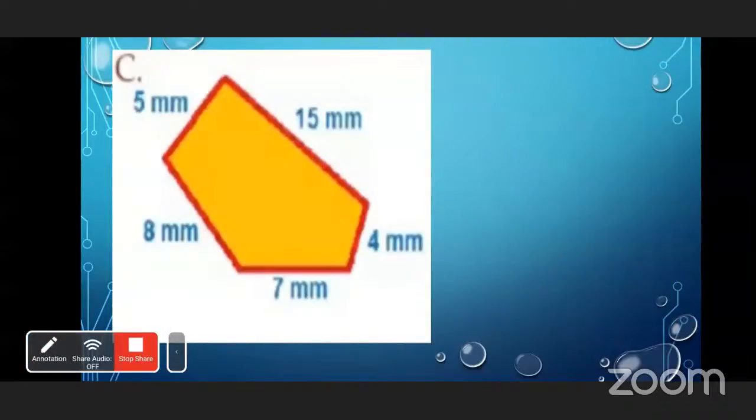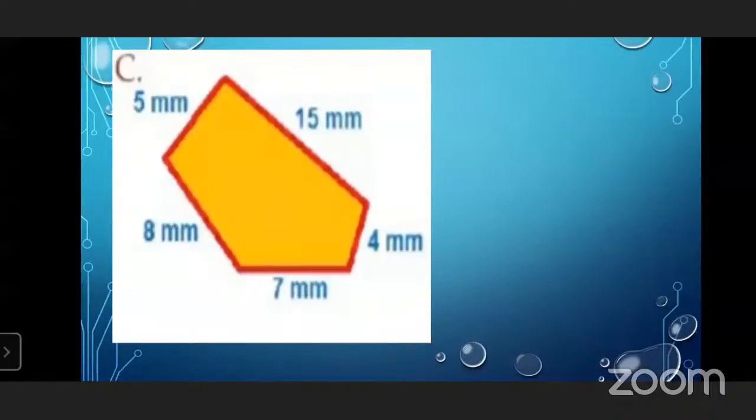Now you have to find out the perimeter of this figure. Find out and tell me. 39 millimeter.